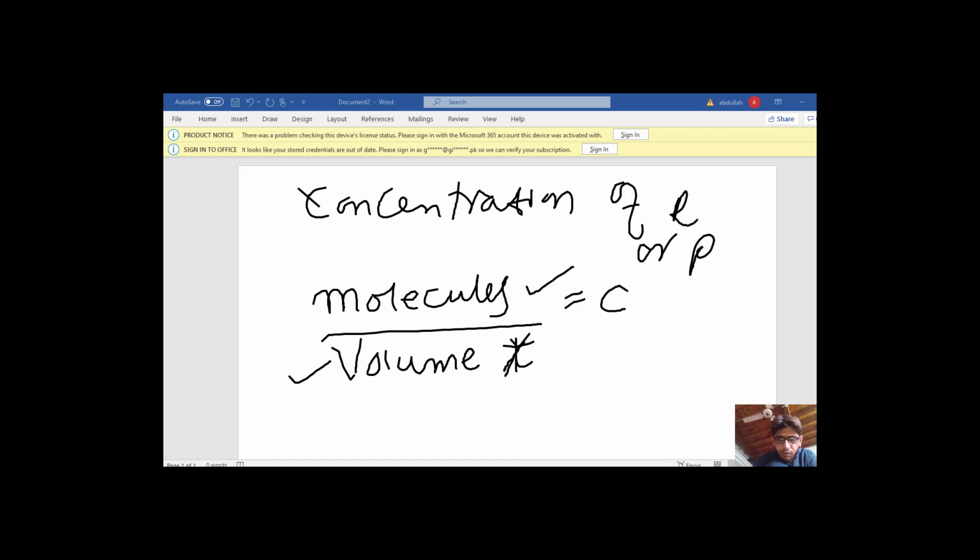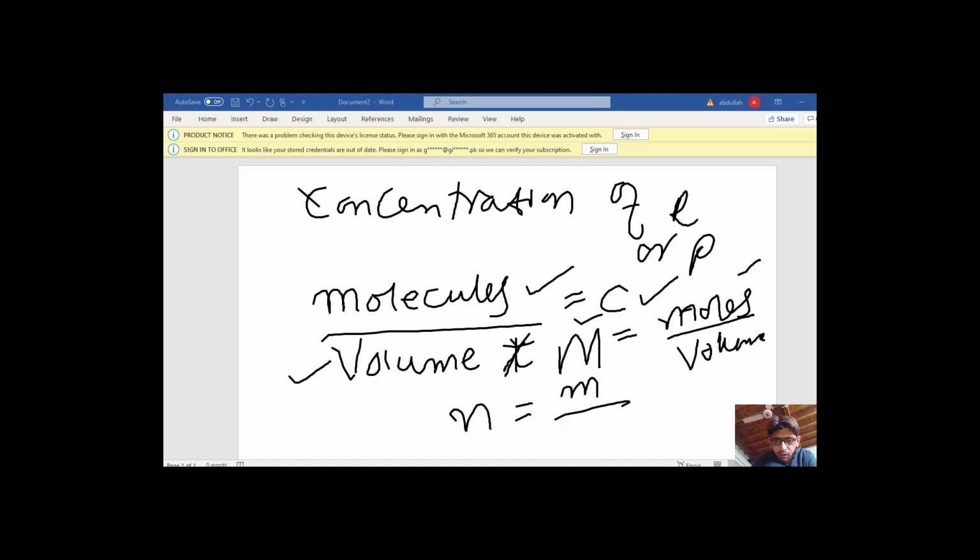We can also call it molarity. Molarity is nothing but moles of substance per unit volume, known as molarity, and these moles are given by the mass of the substance divided by the molecular mass of that substance.